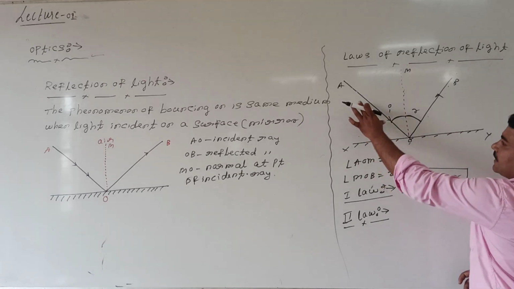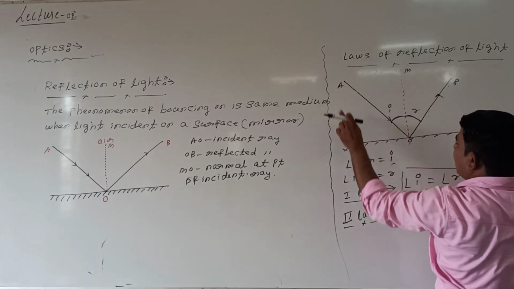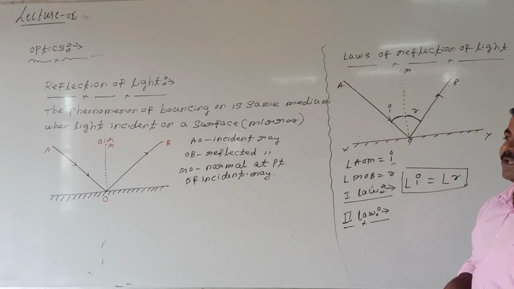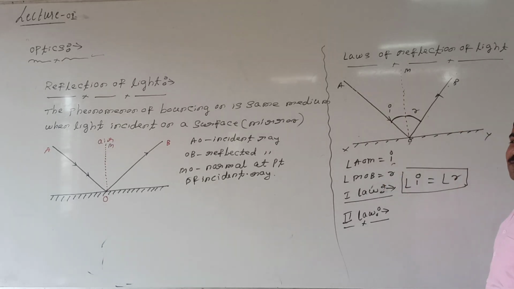They are lying in the same plane. This is the second law of reflection.